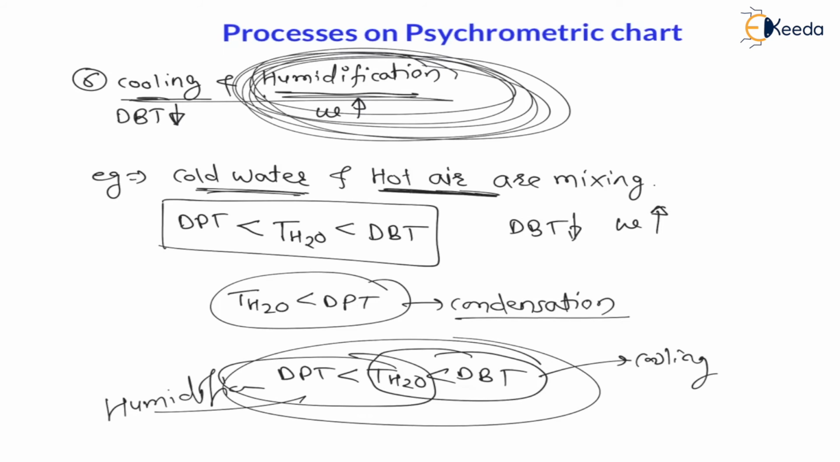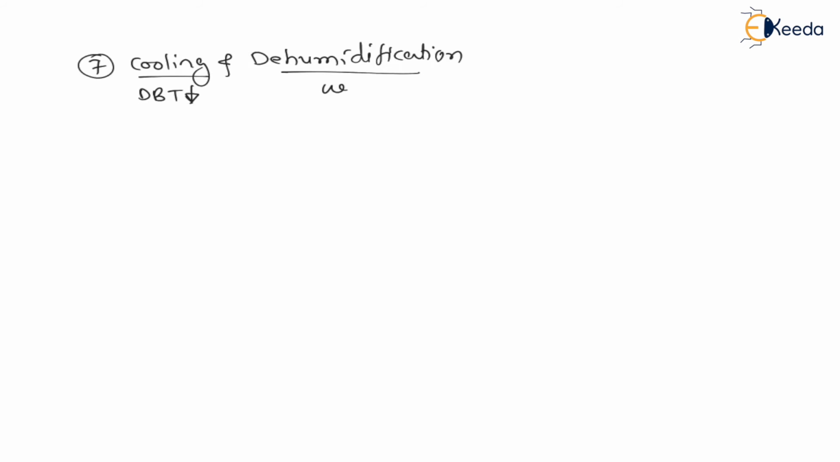Process number 7 is cooling and dehumidification. Now my dear students, cooling means dry bulb temperature must decrease, and dehumidification means specific humidity must decrease, right? So let us understand this process on the psychrometric chart.